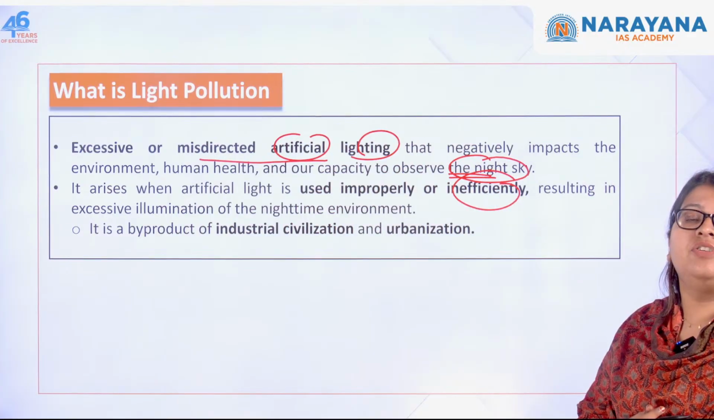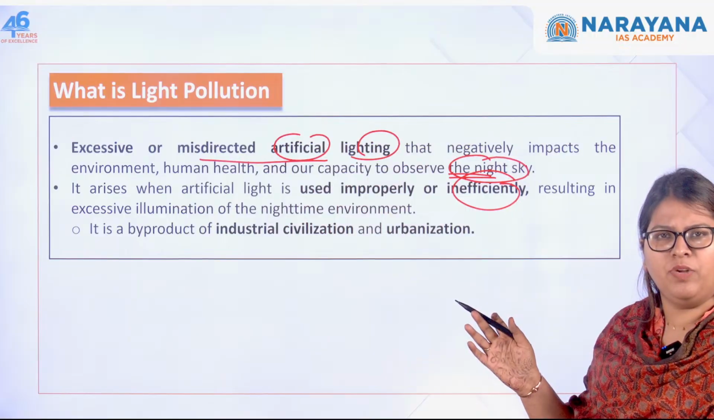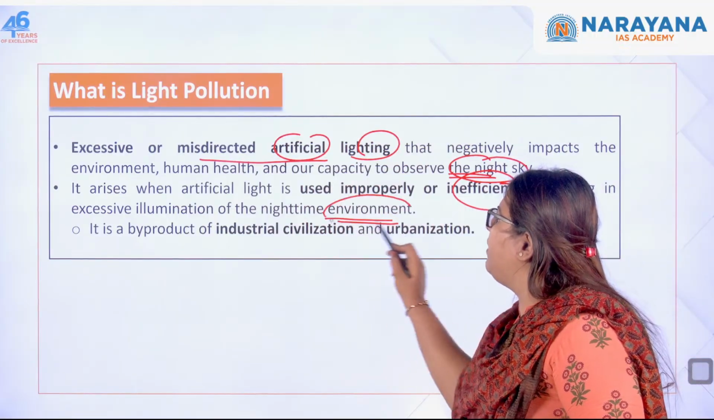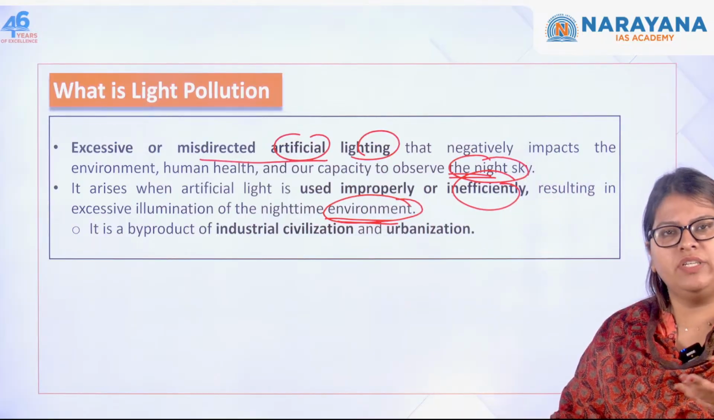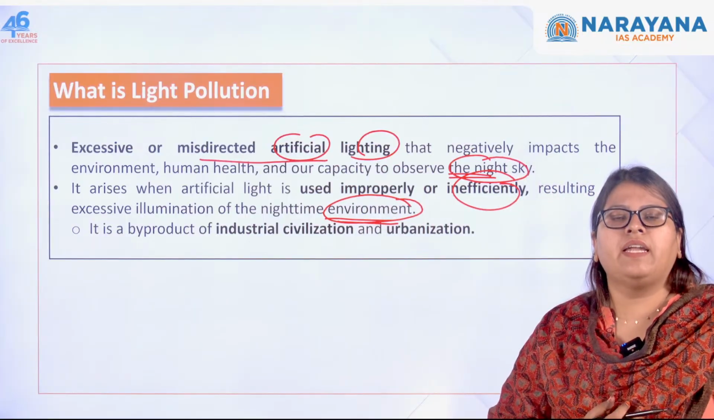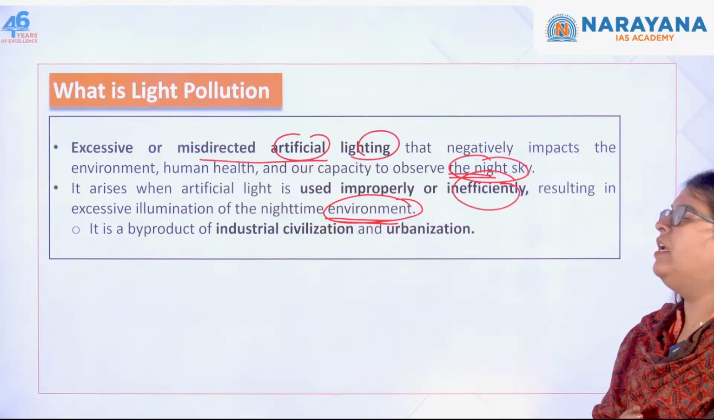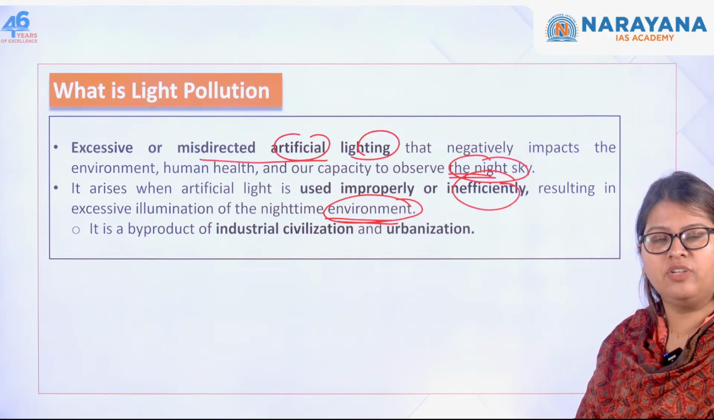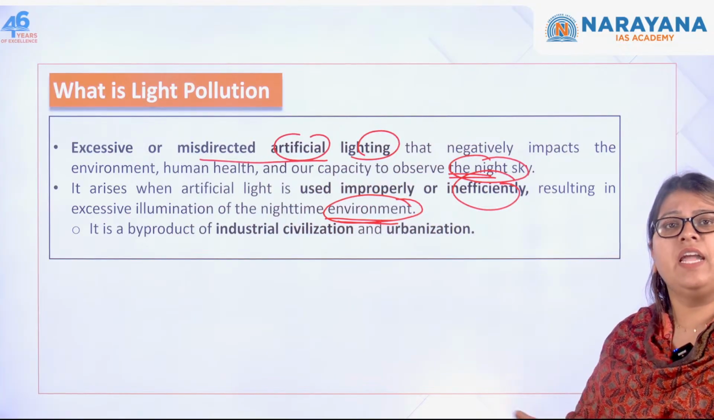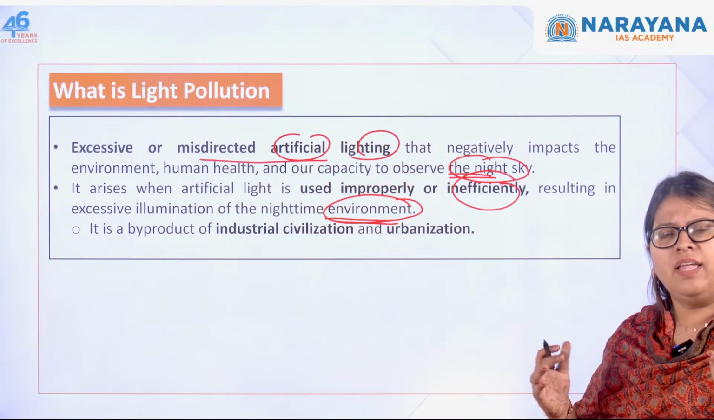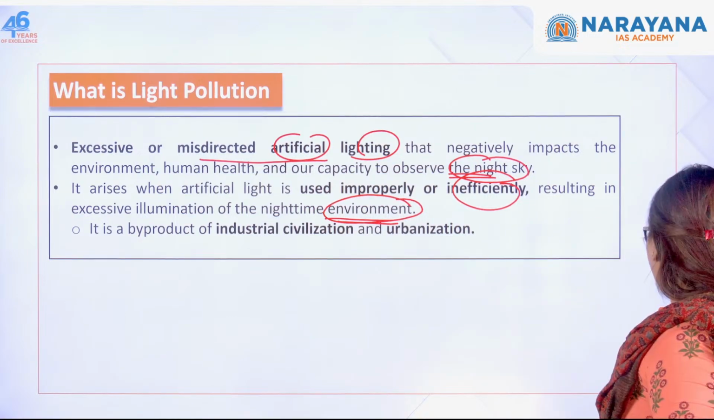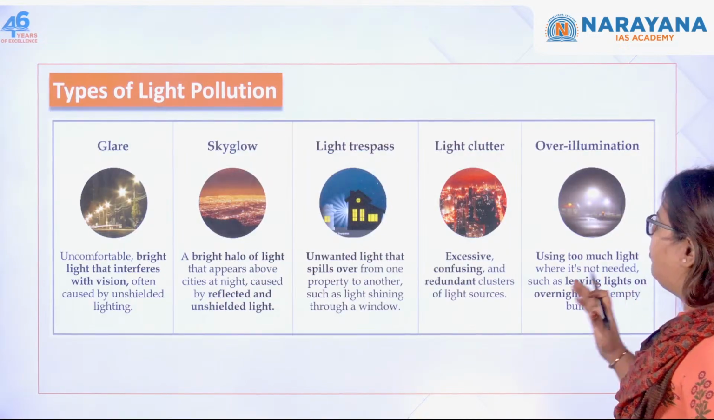So this results in excessive illumination. It's too bright, right? It's too bright in the nighttime environment, which takes away the natural darkness of the nighttime environment itself. This is because of rapid urbanization, industrialization. We have night shifts these days coming up. So there is excessive misdirection of these artificial lights. So this is what is called light pollution.